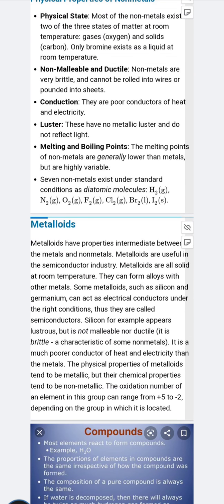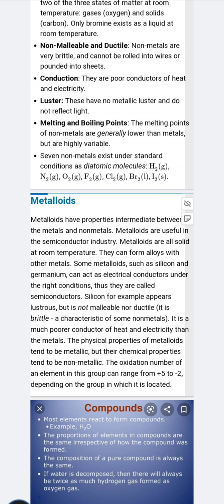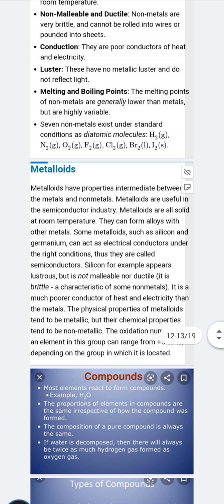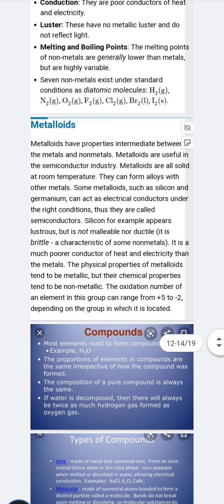Then the next is the metalloids. What are the metalloids? They have the characteristics of both metals and non-metals. Metalloids are useful in the semiconductor industry. Metalloids are all solid at room temperature. They are used to form alloys. Some metalloids such as silicon and germanium can act as electrical conductors under the right conditions, so they are called semiconductors.